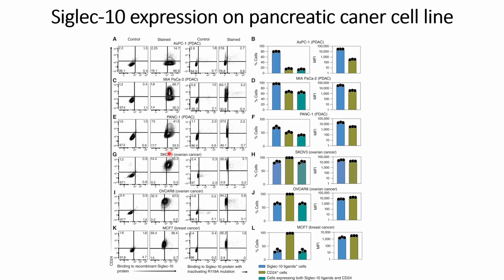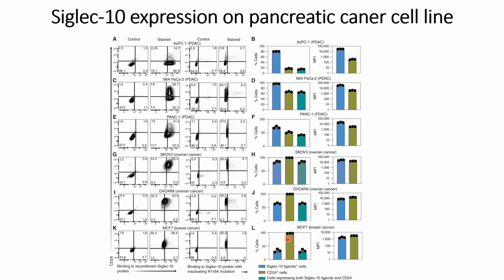When they checked the ovarian cancer cells, they saw a different thing: the expression levels of CD24 and Siglec-10 are almost similar in all three cases, that is ovarian SKOV3, OVCAR8 and MCF7. They quantified these in panels H, J and L, where we can see that in some cases the expression levels are even high for CD24 in all three cases.